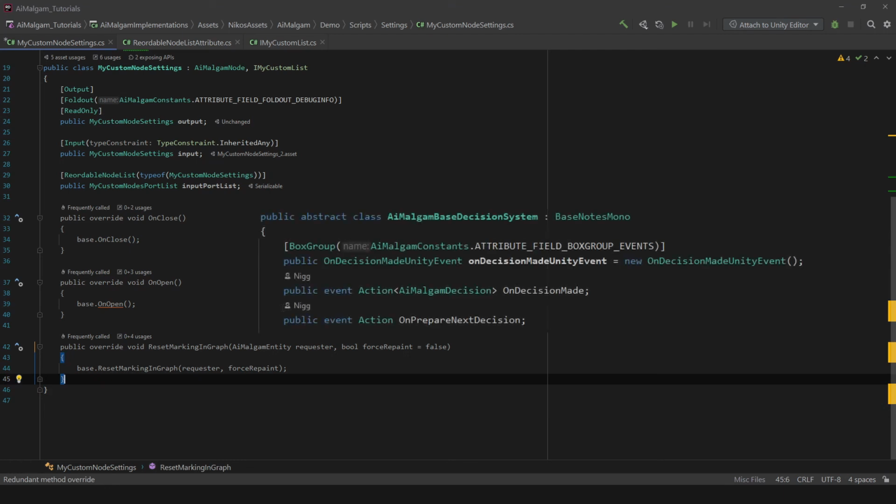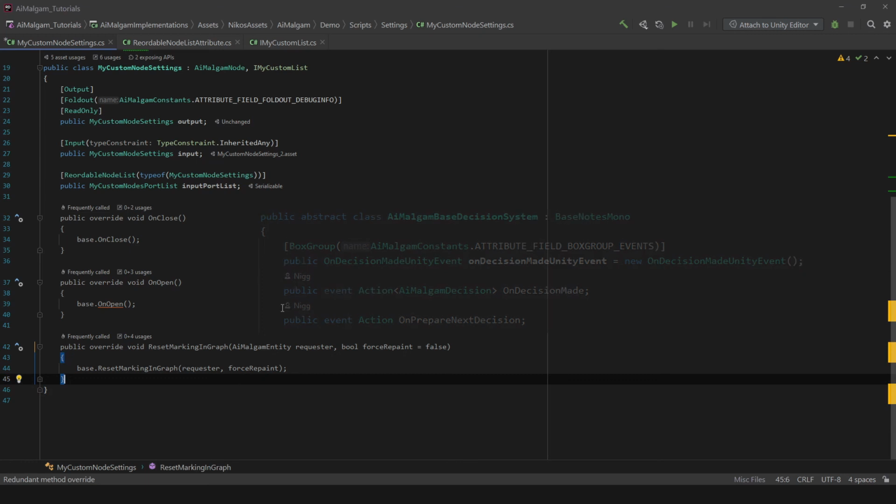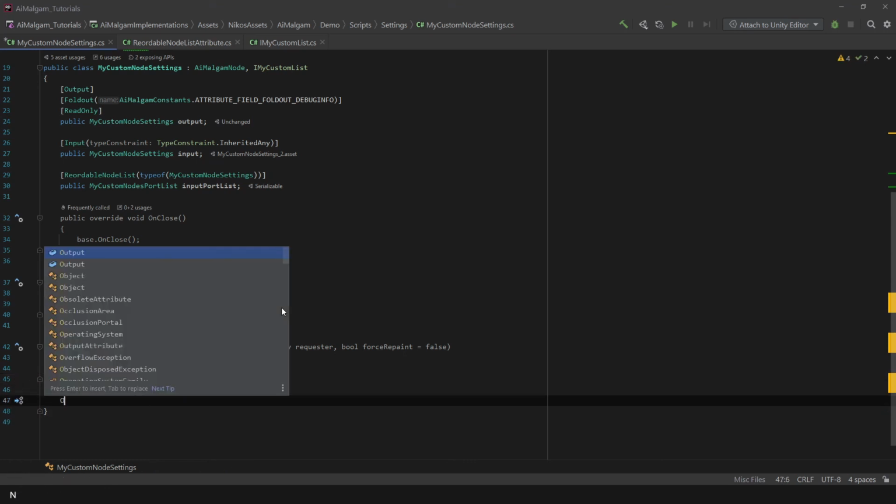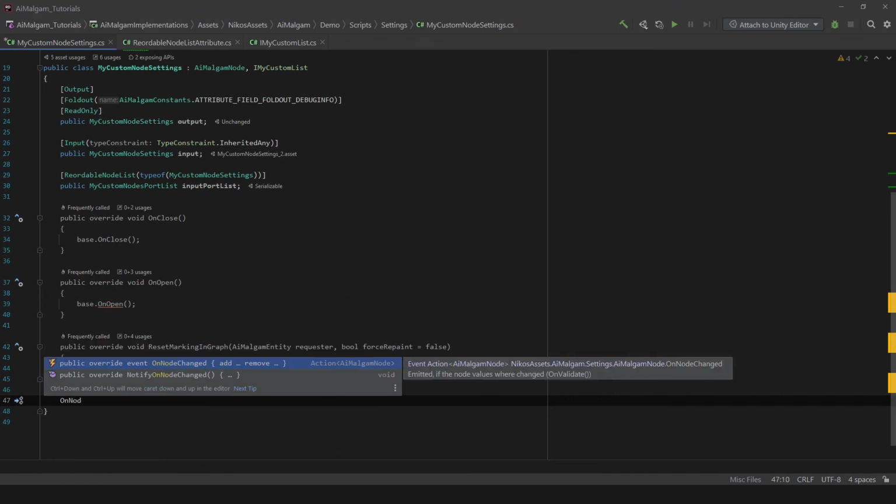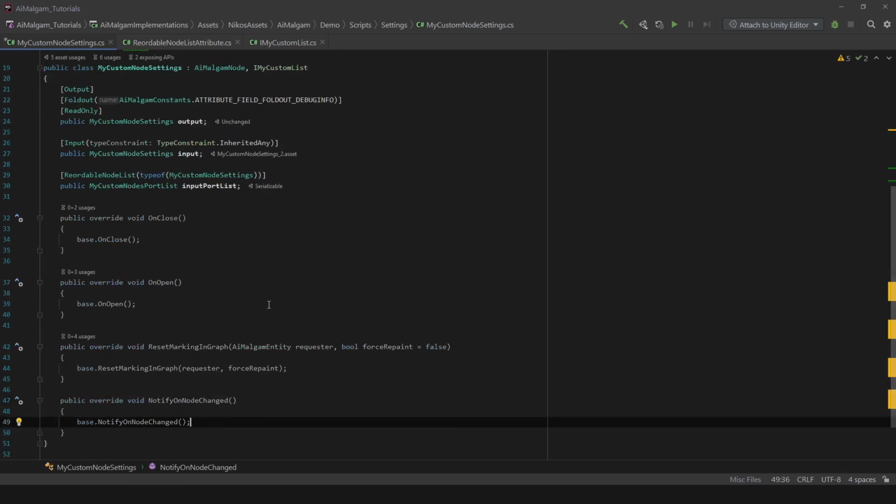For that you can subscribe to the onPrepareDecisionMake event and the onDecisionMake event, both of which you can find in the decision-making system MonoBehaviour. This is a difficult task though, since you need to keep track of what component is selected by the developer in the Unity editor. The onNodeChange event is called from the validate method, but you can also call the notify onNodeChange method instead of overriding the event and calling it yourself.